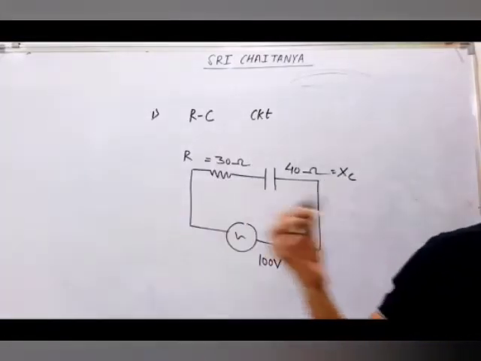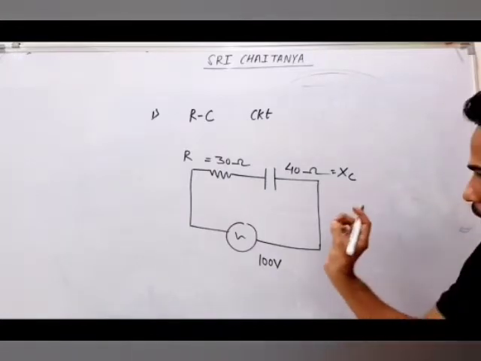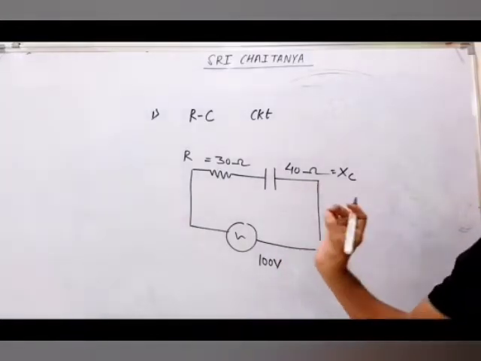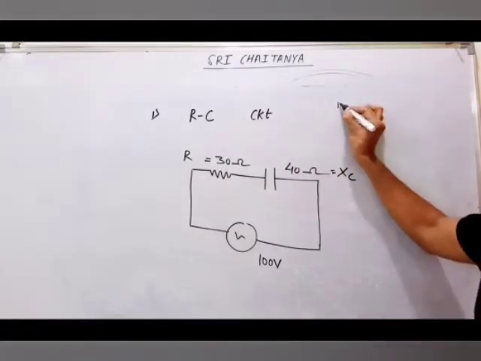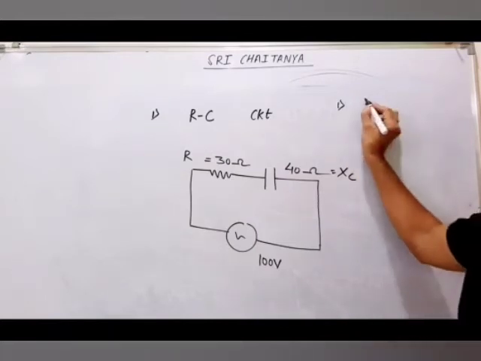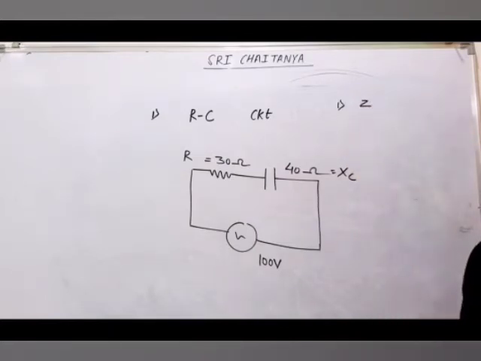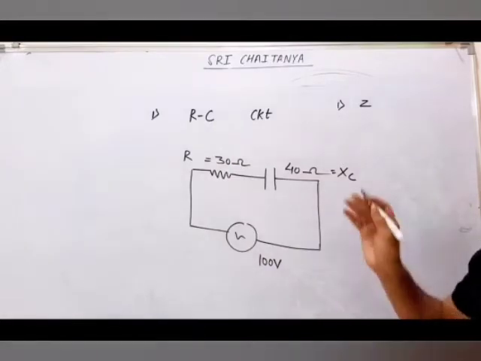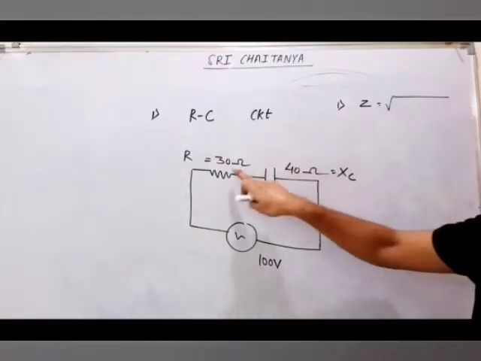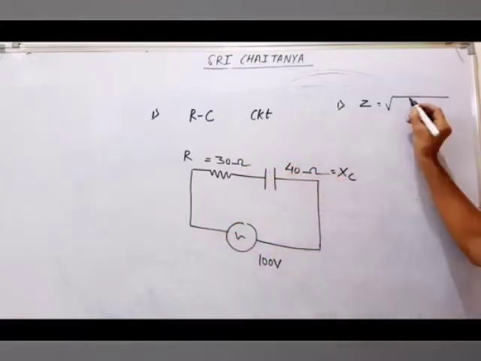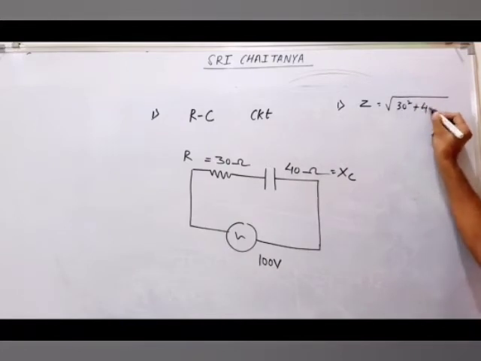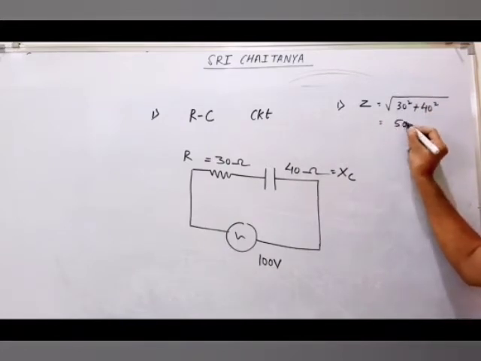Okay, now just see how questions are asked. And all the questions which I will do here are very important. So I will start from here. We have less space. First question is asked: find Z of the circuit. Can you find Z? You tell me, will impedance be 30 plus 40, 70? No. You know Z will be under root of R square plus XC square, because both will be perpendicular. Just now you studied, that will come under root of 30 square plus 40 square. This will come 50 ohm.